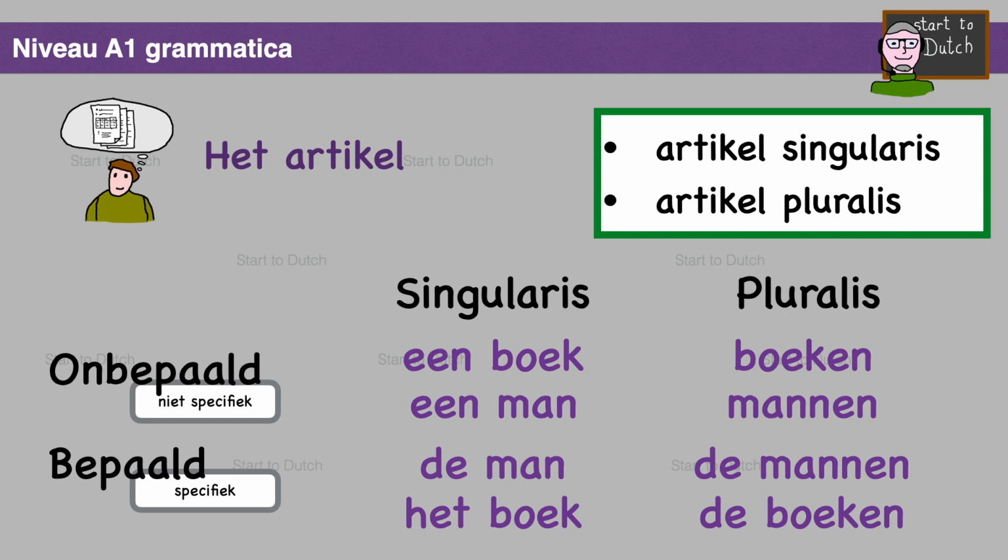And now some examples. Een boek, een man, singularis, onbepaald, niet specifiek. De man, het boek, singularis, bepaald, specifiek. Pluralis, boeken, mannen, onbepaald, indeterminate. De mannen, de boeken, bepaald artikel de.